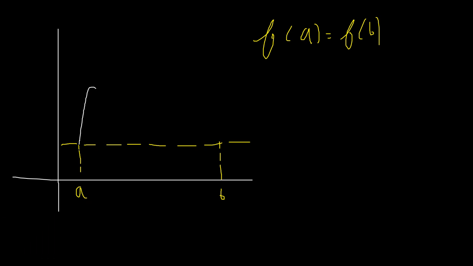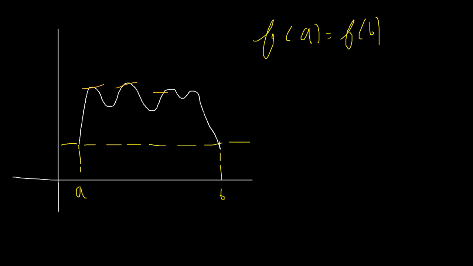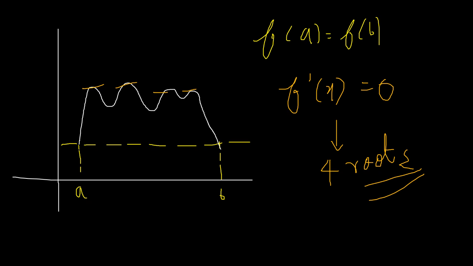So this is my A and it goes like this and comes down here. How many points are there where the slope is 0? One point, two, three and four. So here there are 4 points for which f dash x equals 0. So f dash x equals 0 has 4 roots, this equation has 4 solutions. So there are 4 points at which f dash x is equal to 0, or the slope of f x is 0. This is a case of multiple x where the derivative is 0. We can take any graph and work according to it.